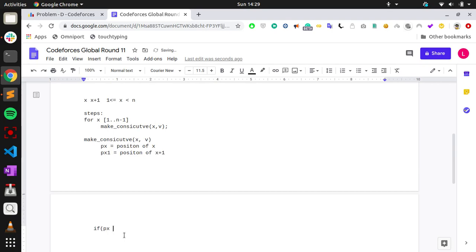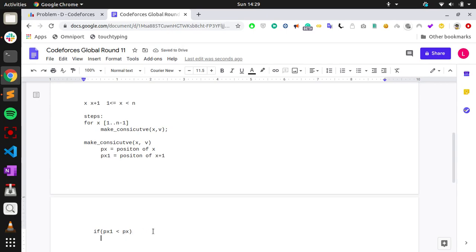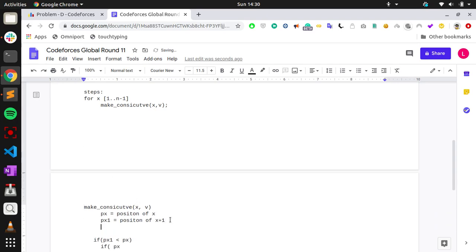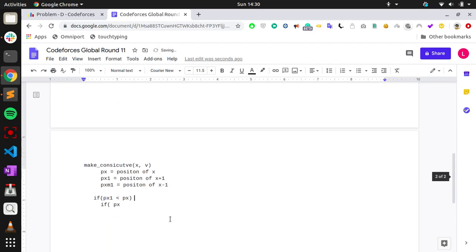So if px is less than px1, so if px1 is less than px, then what? px1, that is x plus 1, is before, and so 1, 2, 3 and px, and so yeah, I will go to next here. And px minus 1, right? Position of x minus 1.